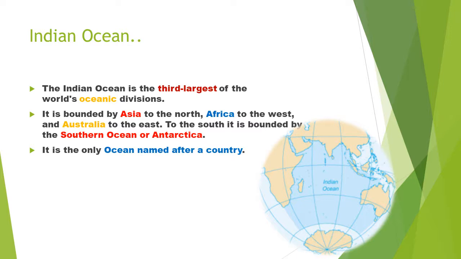The Indian Ocean is the third largest of the world's oceanic division. It's bounded by Asia to the north, Africa to the west, and Australia to the east. To the south, it is bounded by the Southern Ocean or Antarctica. It is the only ocean named after a country. So, Indian Ocean, India name இருக்கிற ஒரே கடல் இதுதான்.